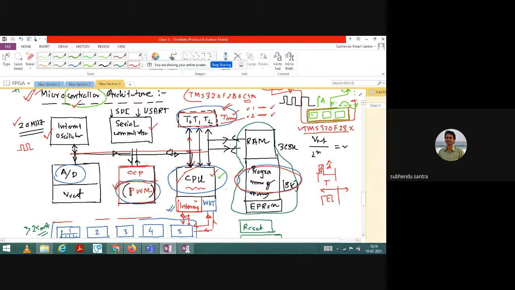Now it has an ADC converter. Definitely you can also connect an ADC converter with a microprocessor, there is no problem, but remember that the ADC converter is internally there. In a microprocessor you need to configure the ADC converter externally, but here in a microcontroller you will have built-in support of ADC, the analog to digital converter. There will be 4 or 5 pins dedicated for the analog to digital converter.